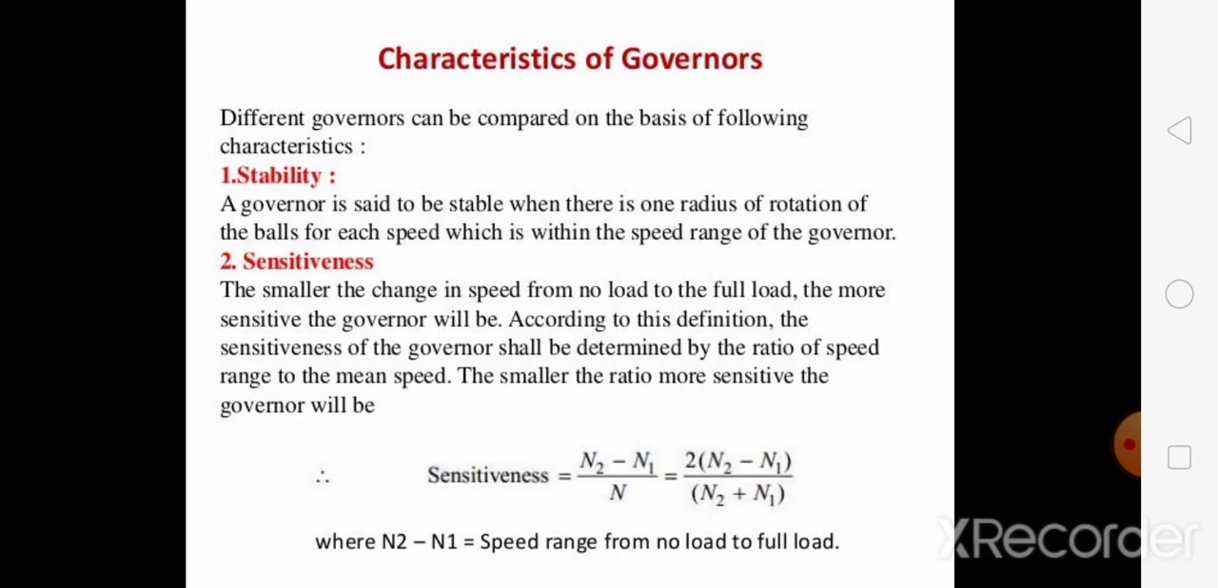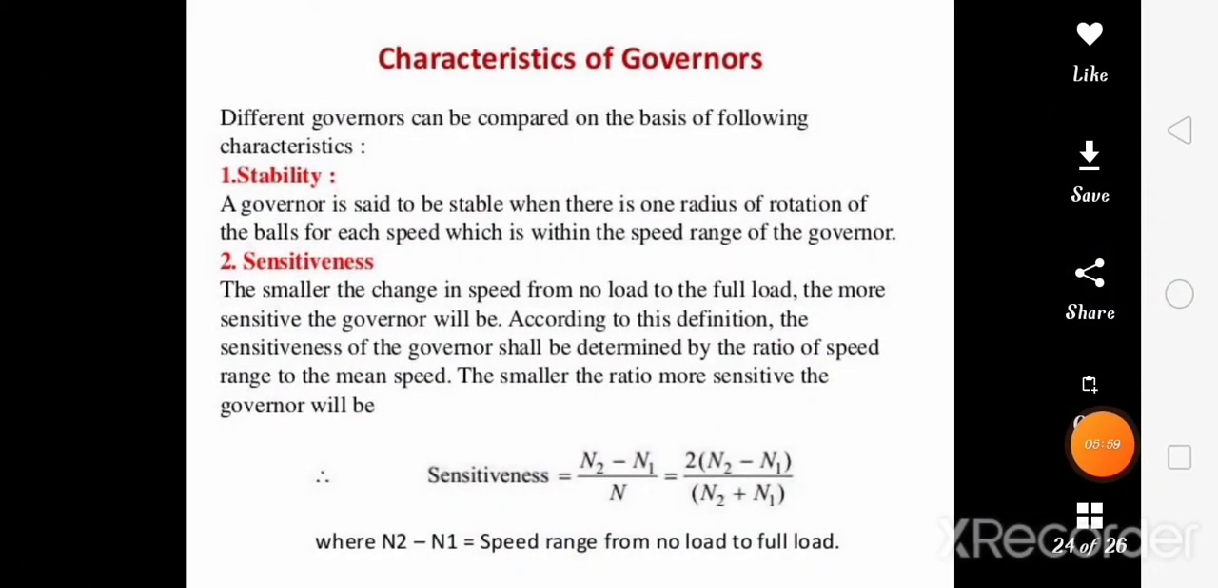In general, we can say that the greater the lift of sleeves for a given fractional change in speed, the greater is the sensitiveness of the governor. If there is greater lift of sleeves for a very small change in speed, then that governor is more sensitive. It may also be stated that for a given lift of governor, the sensitiveness of the governor increases as the speed range decreases. How can this sensitiveness of governor be defined?